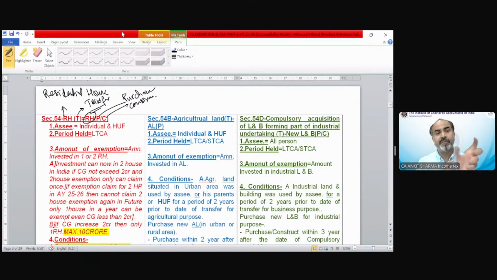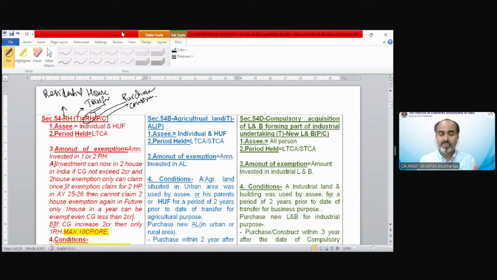So the section 54 heading is saying RHT. RH stands for residential house transfer. And if a residential house is being purchased or constructed, then section 54 will be applicable. Then you can claim the section 54 exemption, but there are multiple restrictions and conditions also, but the applicability will start. This section says, okay, come with me, I will tell you how you can claim this exemption.